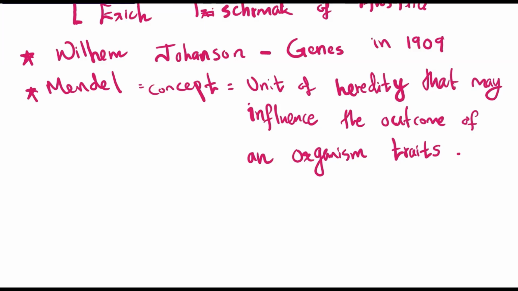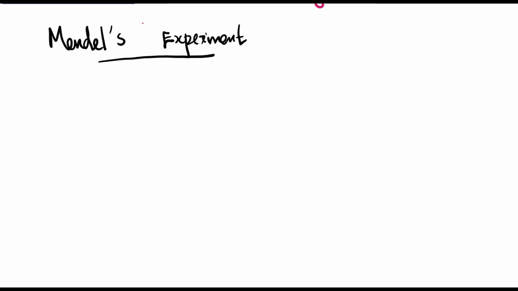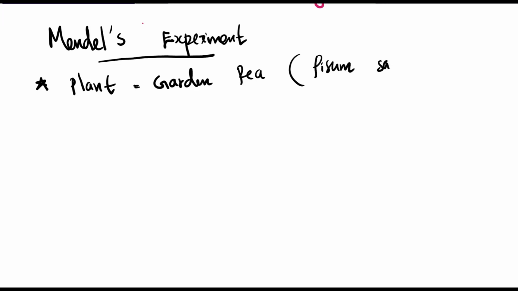In a wider way, we can understand Mendel's experiments, which are helpful to understand genetics. In his experiments, Mendel used the plant Pisum sativum, the garden pea. Why did he choose the garden pea?